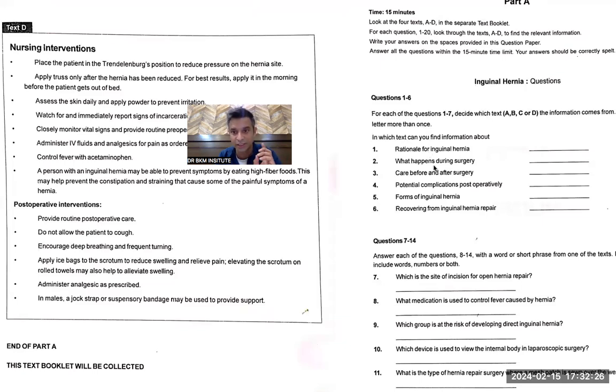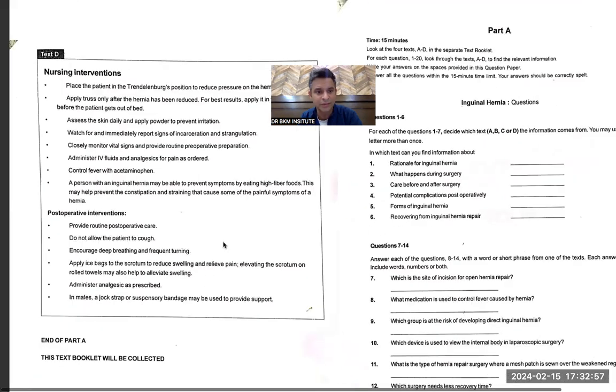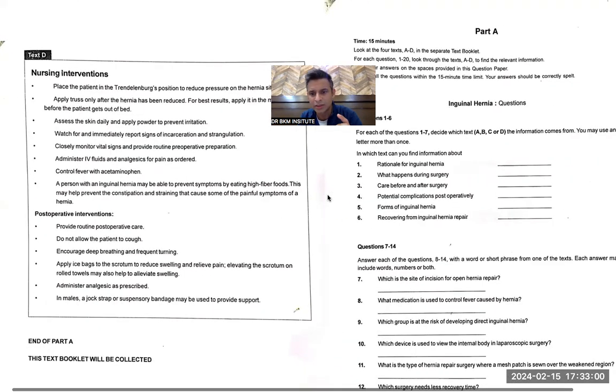Little difficult reading, not very easy. Potential complications, nursing interventions, place the patient in this. Skin irritation, closely monitor. Control fever, inguinal hernia, may be even post-operative interventions. So post-operative interventions, post-operative care, encourage, administer analgesic. Little difficult, means the exact words are not given, so it doesn't seem like easy reading. But the word recovering should be here only. So I think this should be D.